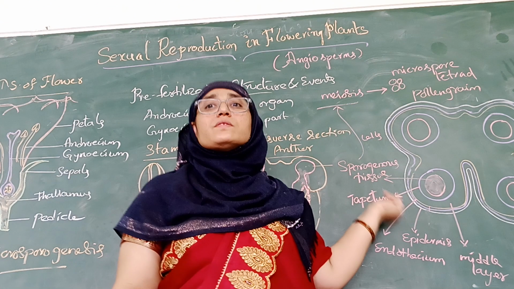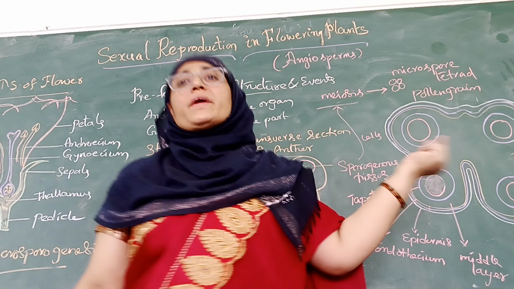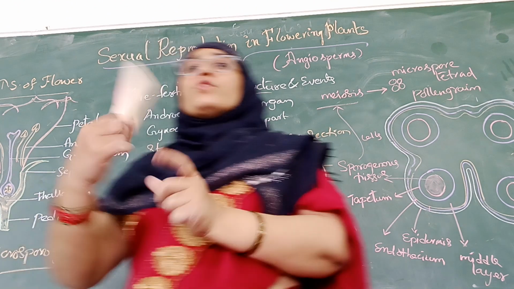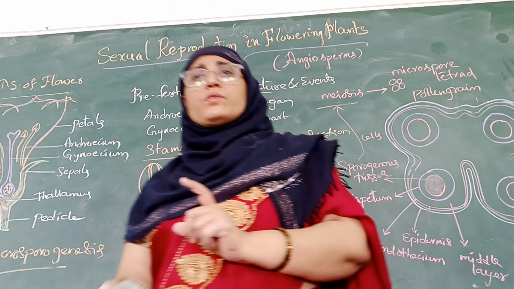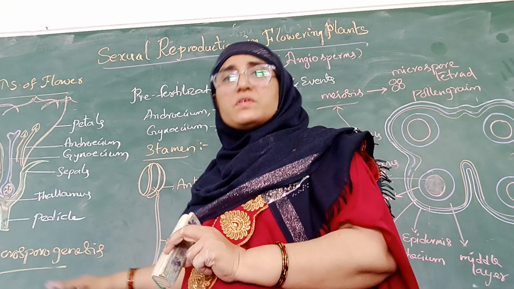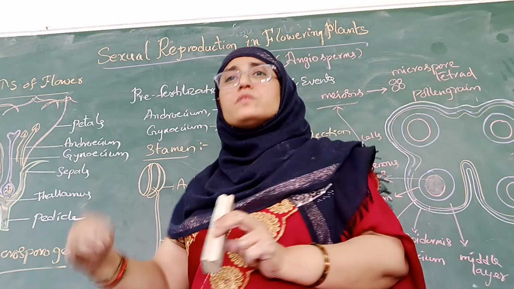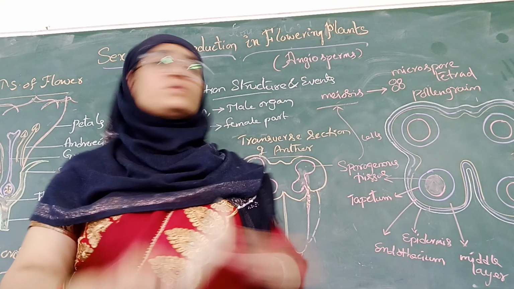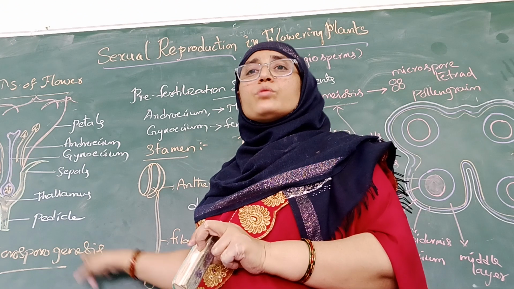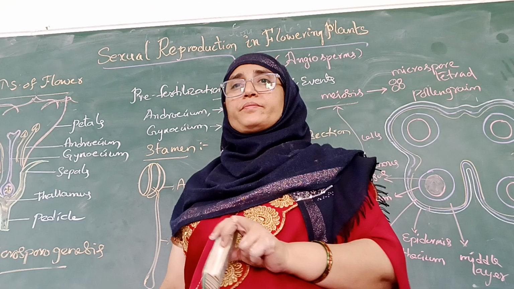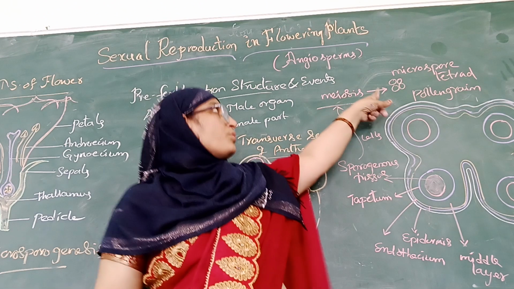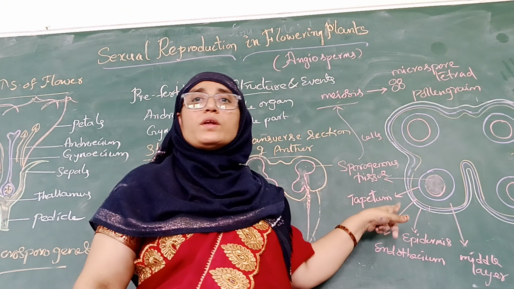That's why each cell is called a microspore mother cell or pollen mother cell. Every pollen mother cell undergoes meiosis division and gives rise to the microspore tetrads. That means microspores are formed, and the process of formation of the microspores from the pollen mother cells is called microsporogenesis.